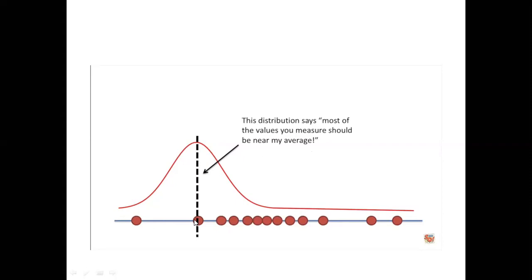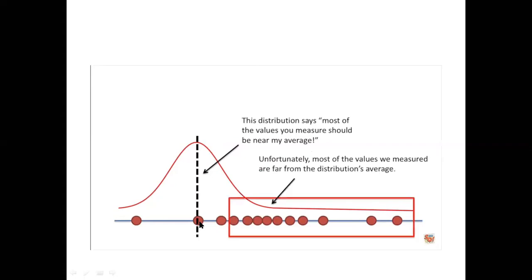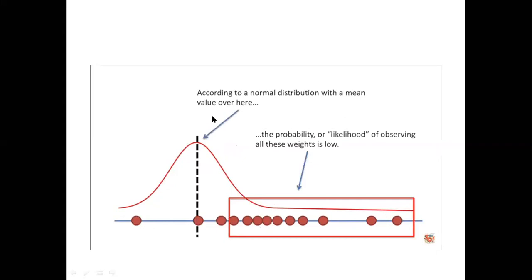But if you observe, in reality this is not our average point. Unfortunately, most of the values we measured are far from the distribution average. According to the normal distribution with this mean value, the probability, or likelihood, of observing all these weights is low. According to our first assumption, the probability of observing all these weights is low.